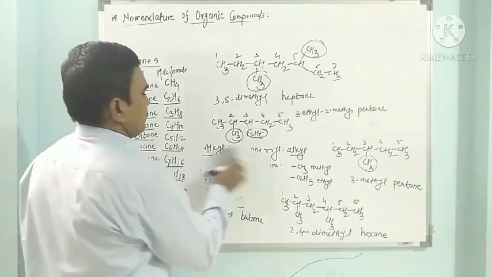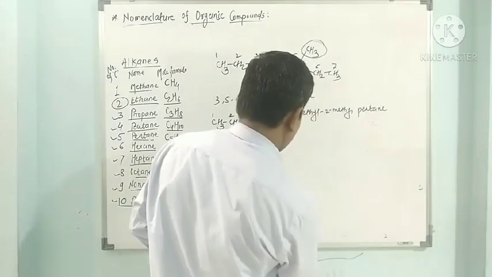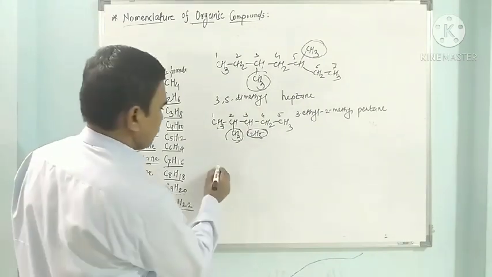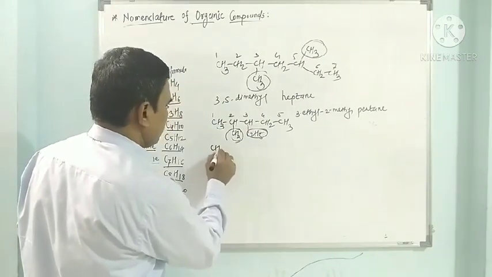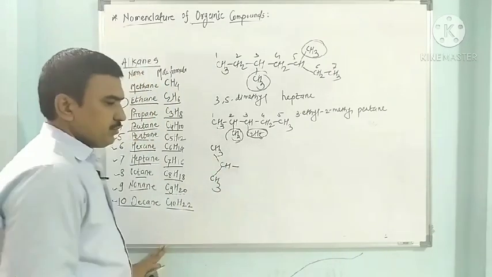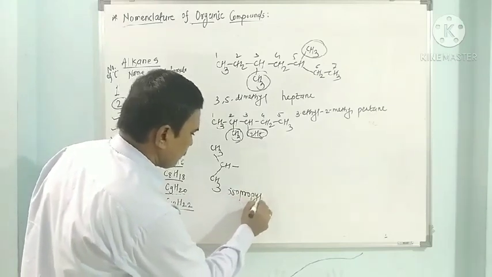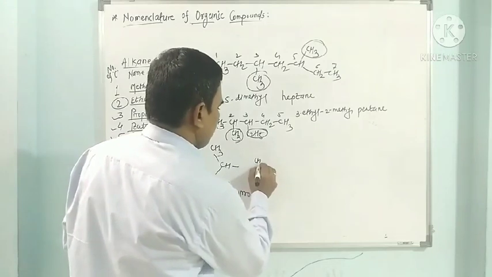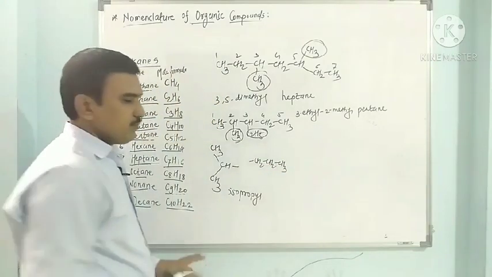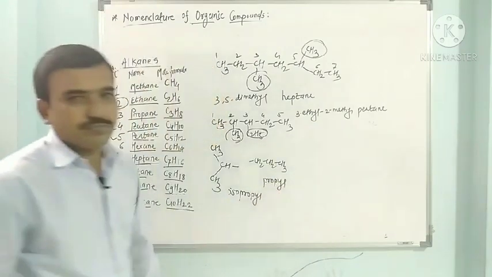In this way, we have seen this name. Now some other groups may be present in the compound, such as the propyl group and the isopropyl group. CH, CH3, CH3: if this group is present in the compound, it is called an isopropyl group. If CH2, CH2, CH3, this is n-propyl, or simply called a propyl group.